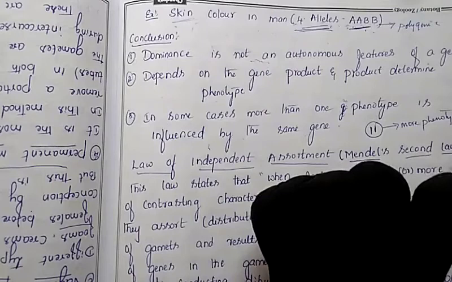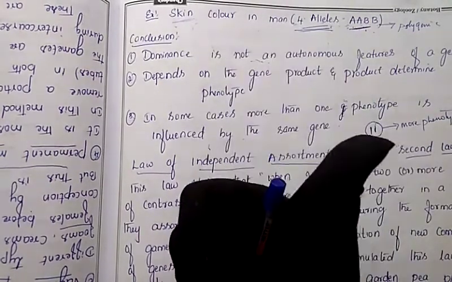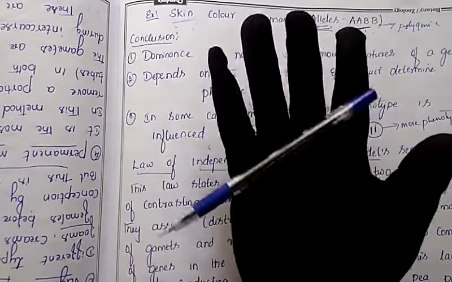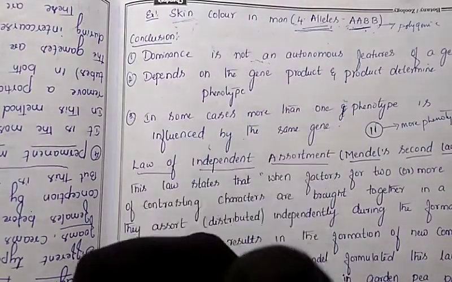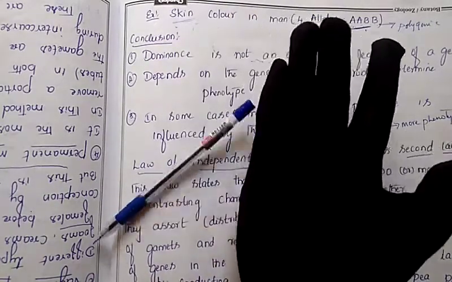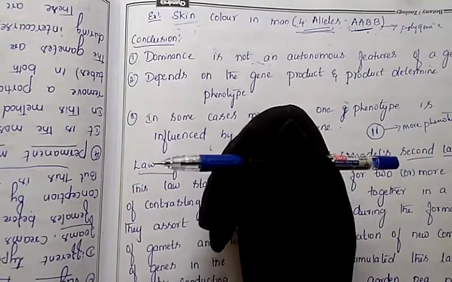Polygenic inheritance we have also discussed here. Polygenic means many genes performing one character, whereas pleiotropy means one gene performing many characters. We already discussed this in our previous class by taking an example.